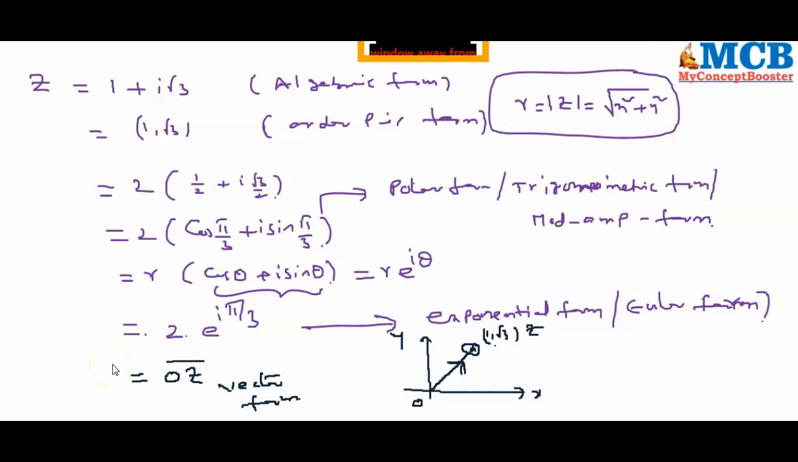What are the 5 different forms of complex numbers? Number 1, algebraic form. Number 2, ordered pair form. Number 3, polar form, which is also called trigonometric form, which is also called mod amplitude form. Number 4, exponential form, which is also called Euler's form. Number 5, vector form. So one single complex number can be expressible in 5 different ways.